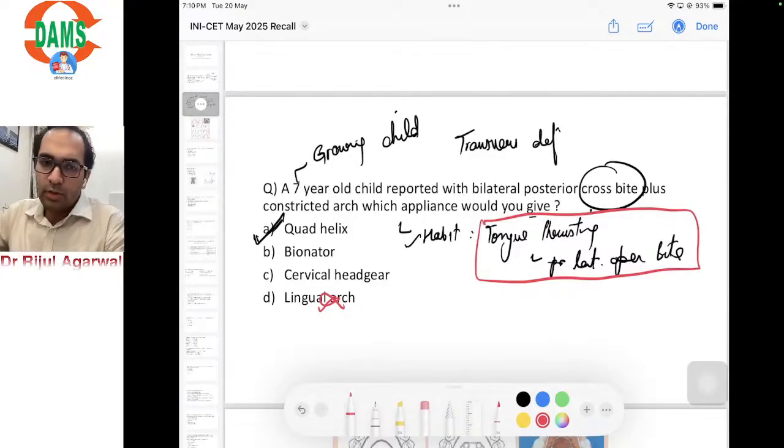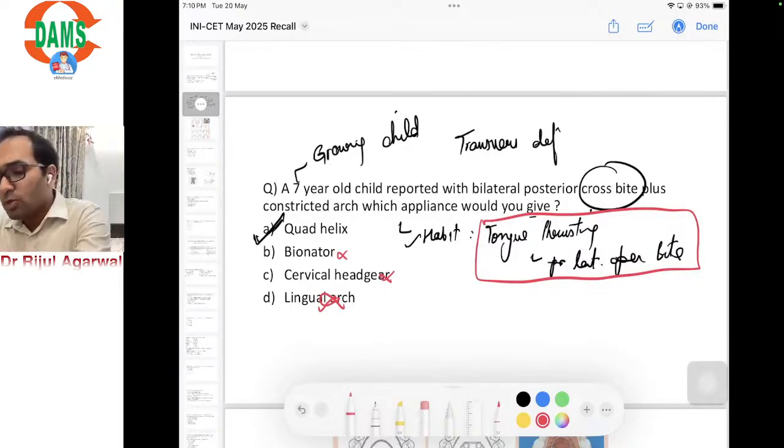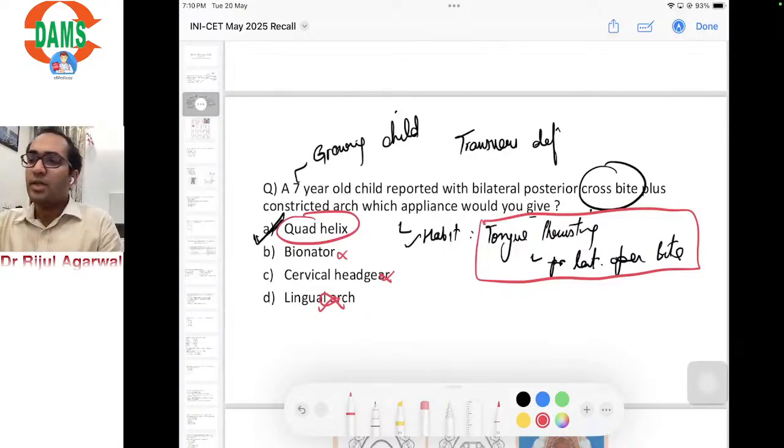Okay, no problems. This is for those who just in the recall said that one student mentioned a habit as well. So, cervical headgear cannot be the answer either, because it is used to extrude molars and correct skeletal class 2. Similarly, bionator is a functional or myofunctional appliance used to correct skeletal class 2 or class 3. So that leaves us with the quad helix appliance only.